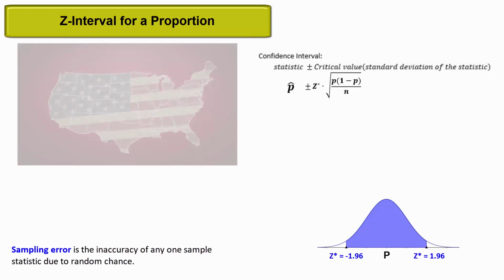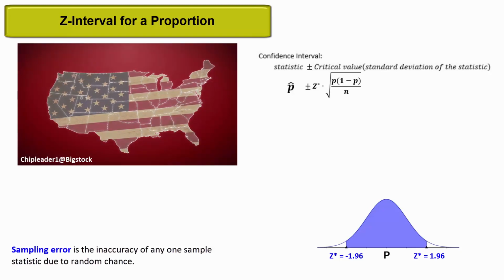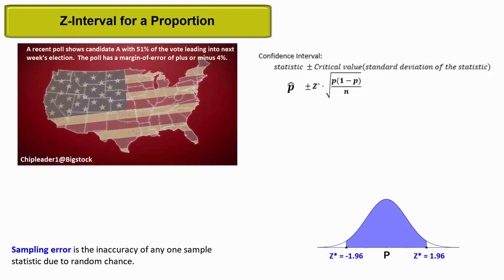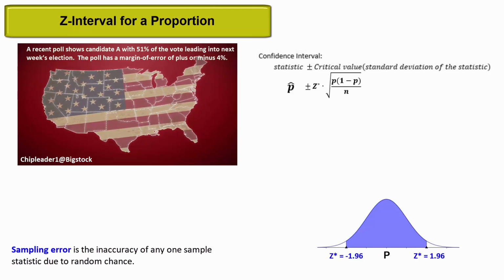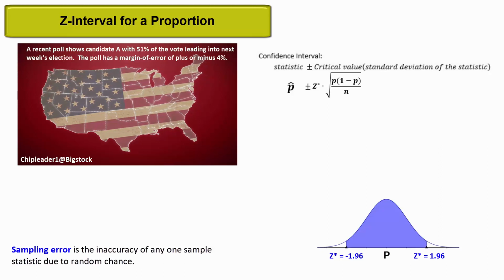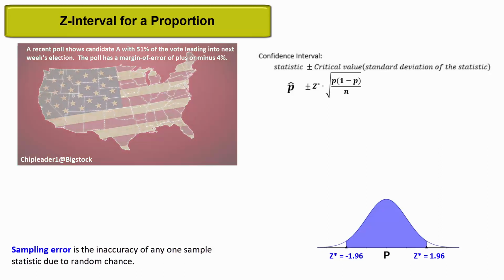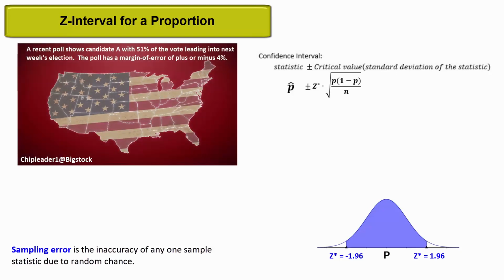Preceding an election, various news outlets and polling agencies are taking samples and reporting things like, a recent poll shows candidate A with 51% of the vote leading into next week's election. The poll has a margin of error of plus or minus 4%. We should already have a grasp on what all this implies.